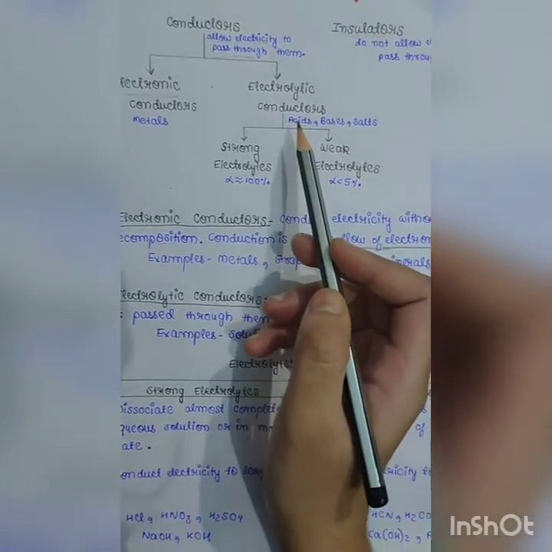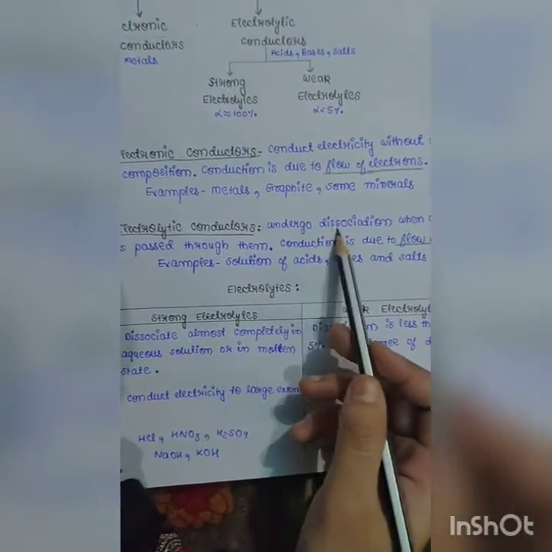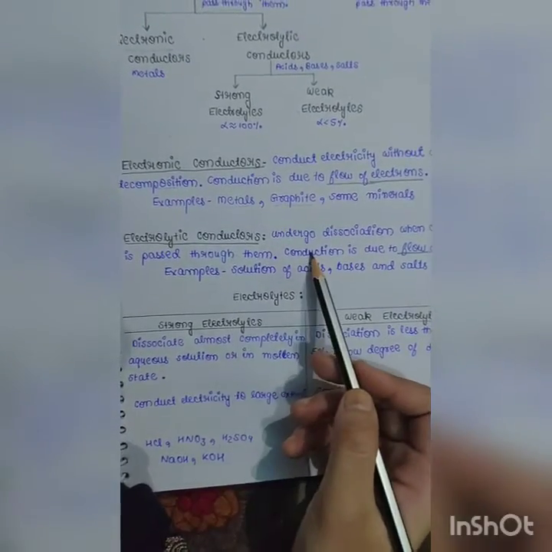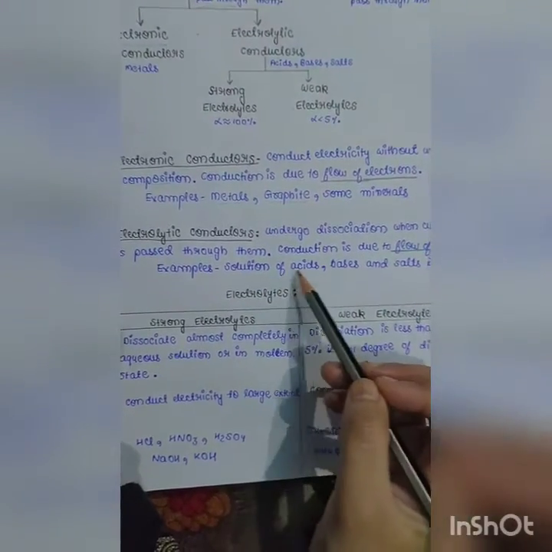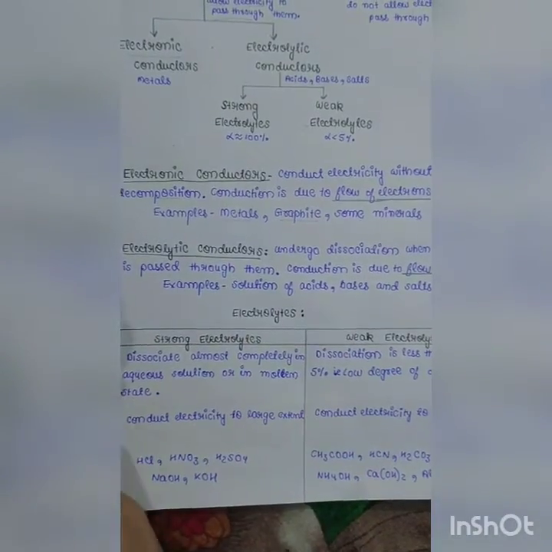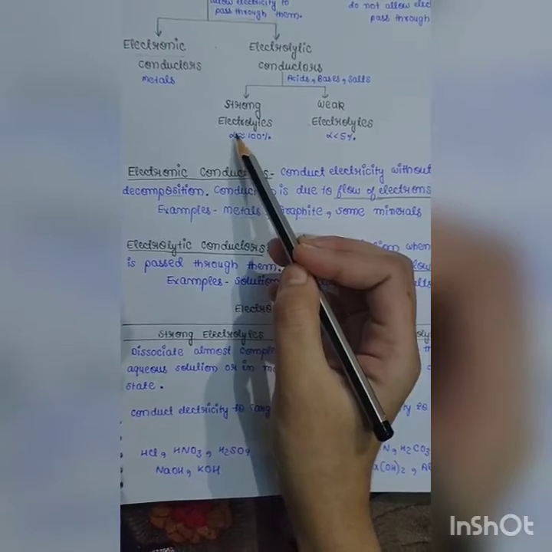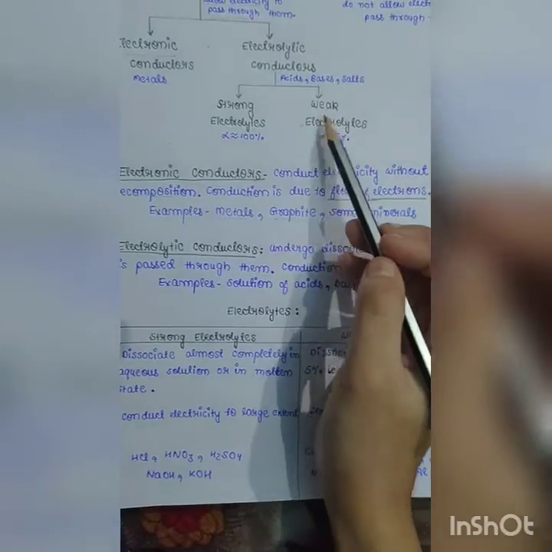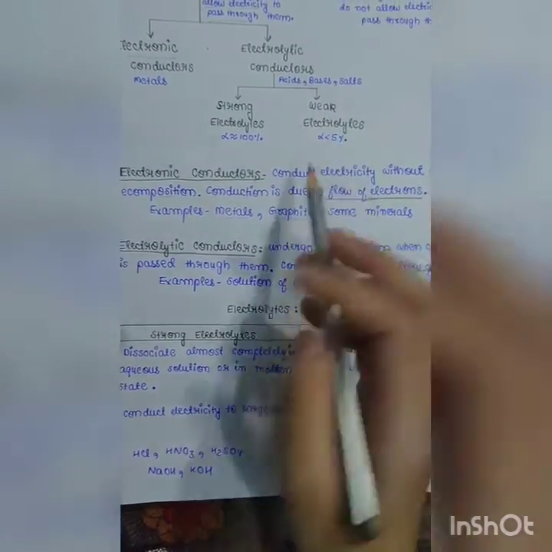Next is electrolytic conductors, aqueous solutions of acids, bases and salts. Here it undergoes dissociation or decomposition when current is passed through them, and conduction is due to those dissociated ions or flow of ions. Solutions of acids, bases and salts in water are examples of electrolytic conductors, and they may be strong or weak. Strong electrolyte is when decomposition or dissociation is almost 100% complete, and weak is when degree of dissociation is less than 5%.